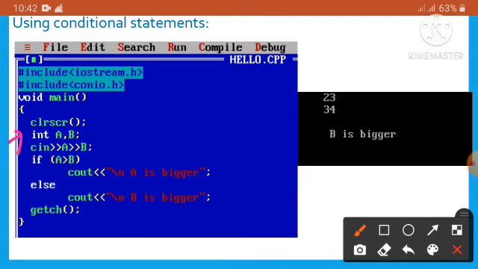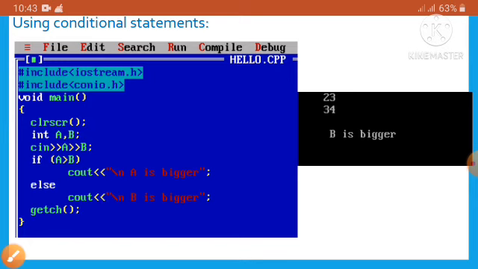We can also use float or long integer. So a will take an integer value, and b will also take an integer value.